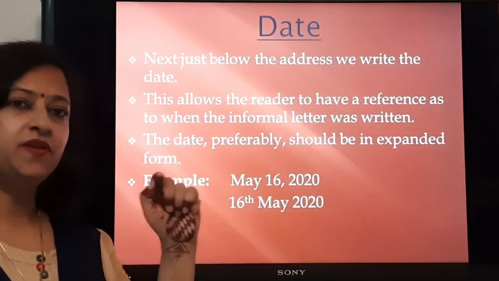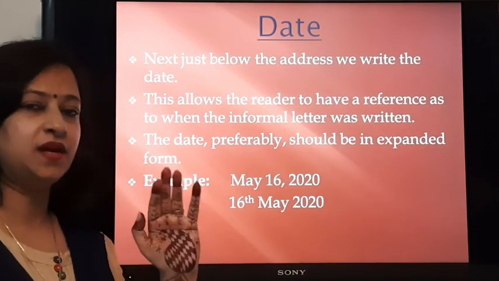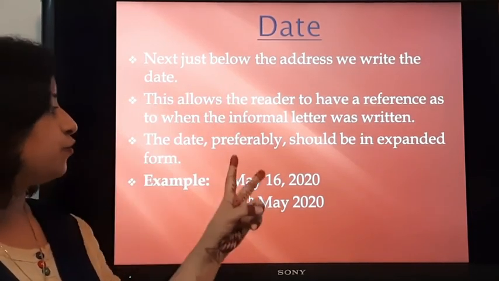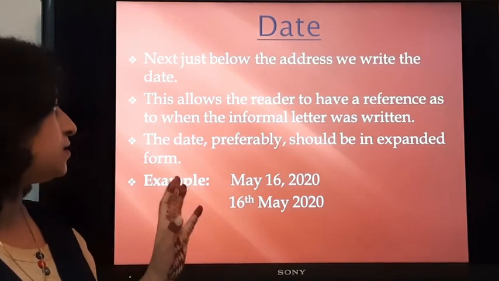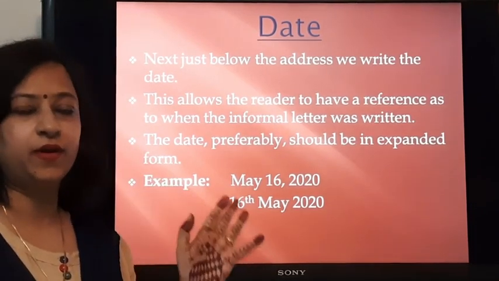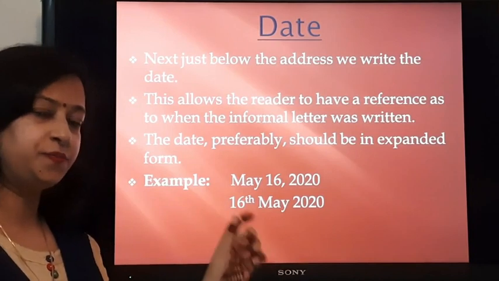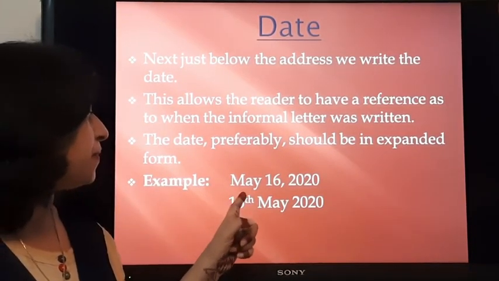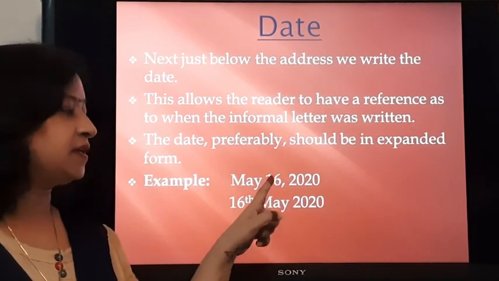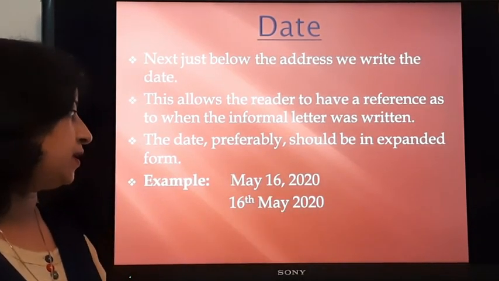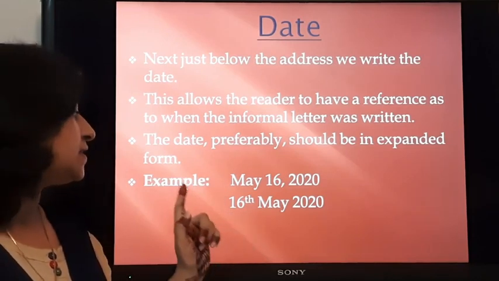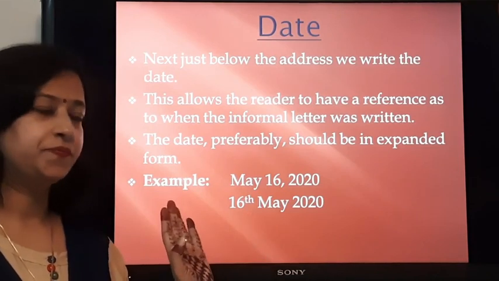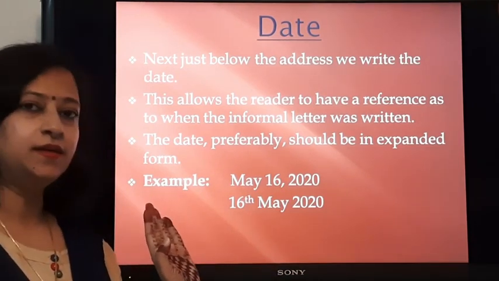Next comes, without leaving any space after the address, the date. Children, there are 2 ways to write the date, because the expanded form of the date is required while writing the letter. How can you expand that form of date is, suppose May 16. After May 16 there is a comma and then 2020. The other way that you can use, 16th May 2020 without any comma. I hope children this is clear.